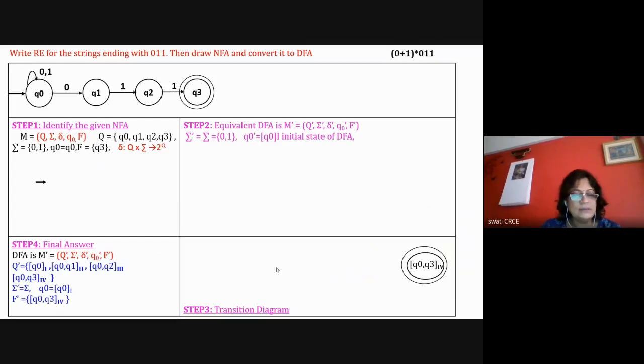Now we will see this problem. Has the machine become very slow today?